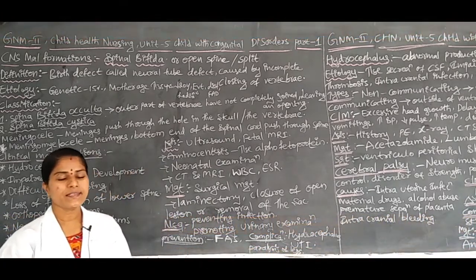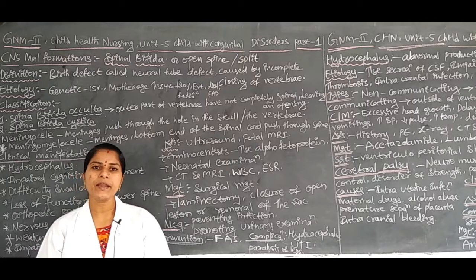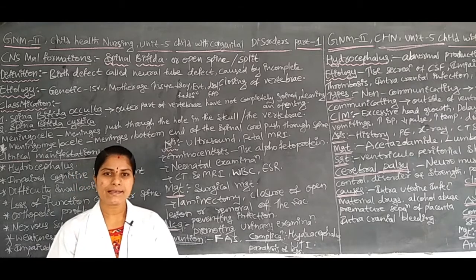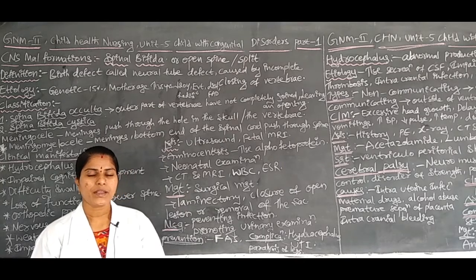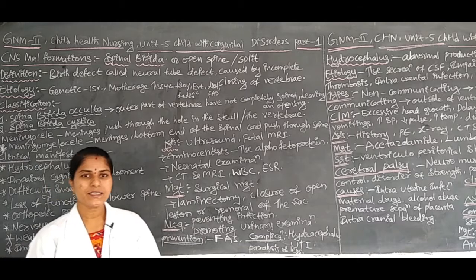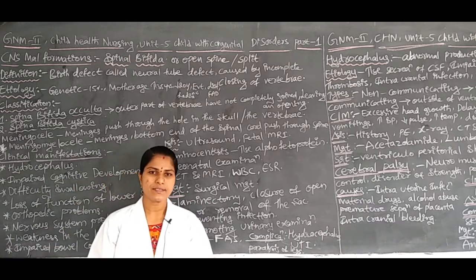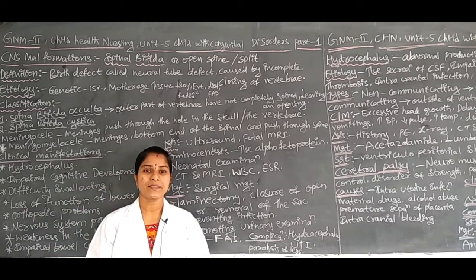Next, another one, that is the prevention. Before occurrence, in the early stages of the pregnancy period, we have to provide folic acid supplementation to the mother for control of this disease, spina bifida. That is why in the pregnancy period, folic acid supplementation should be provided to the mothers.